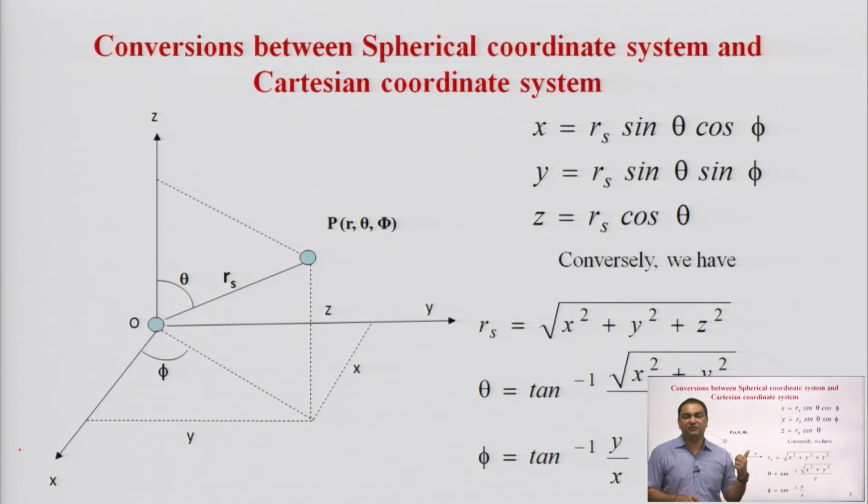In this manner, we can also show that this distance factor or this radius r will be described as the square root of x squared plus y squared plus z squared, meaning the sphere will be of the radius square root of x squared plus y squared plus z squared. Theta will be tan inverse of the square root of x squared plus y squared upon z, and phi is equal to tan inverse of y upon x. You can see it clearly shown here in this diagram, in this picture.